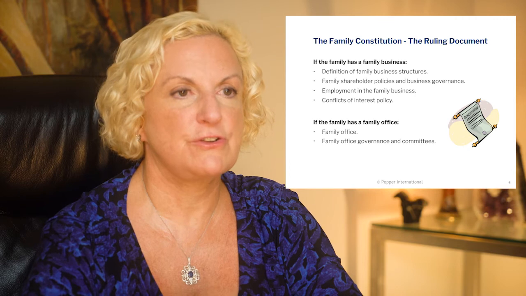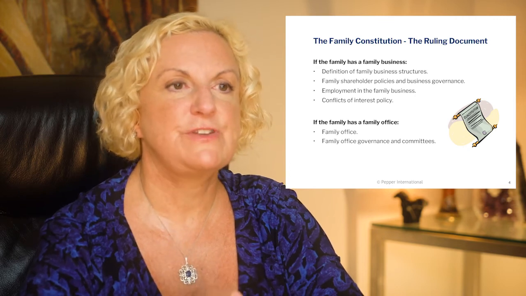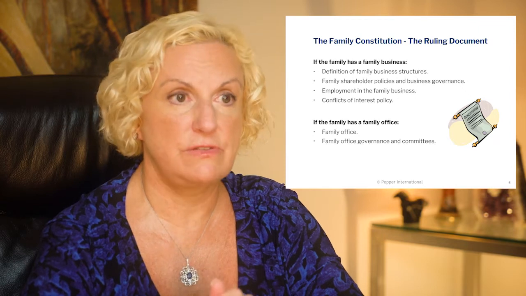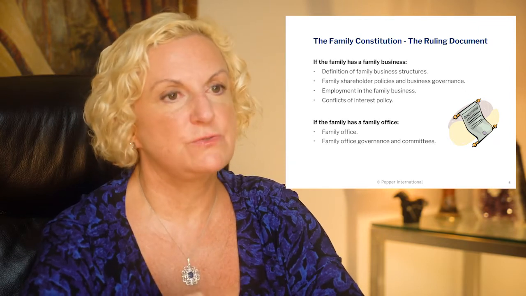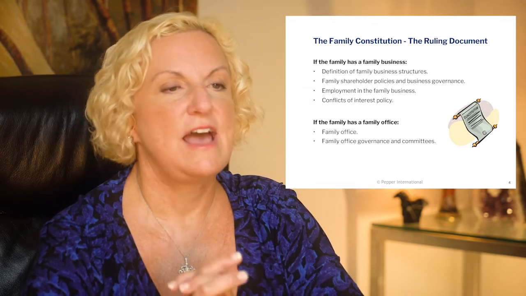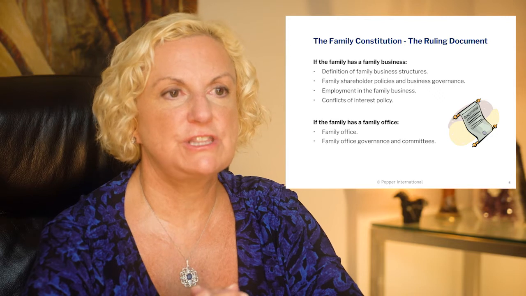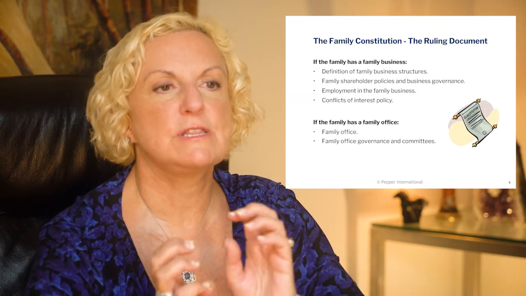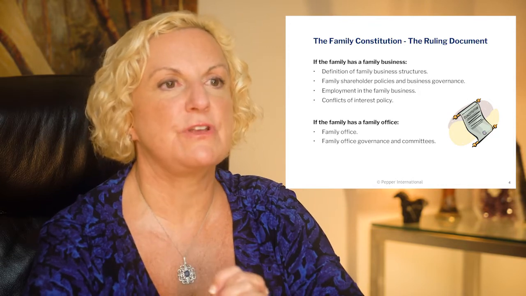If the family has a family business, in addition to the topics that we just saw, there will also be topics relating to that family business. So that means a definition of the family business structures, a reference to the family shareholder agreements for the companies that the family owns and the business governance, employment policies for family members, and conflicts of interest policies, among other things. And if there's a family office, in addition, there will be a description of how the family office and its committees will relate to the family members and to the business structures.